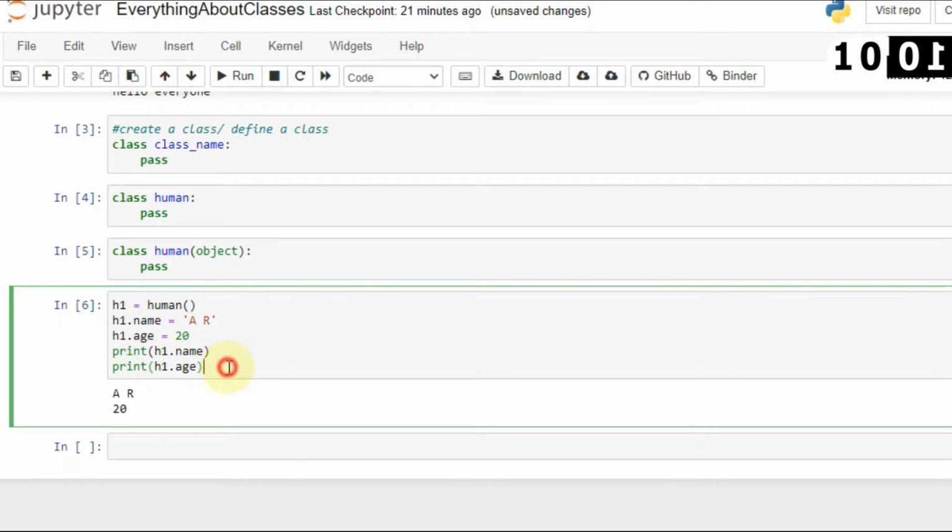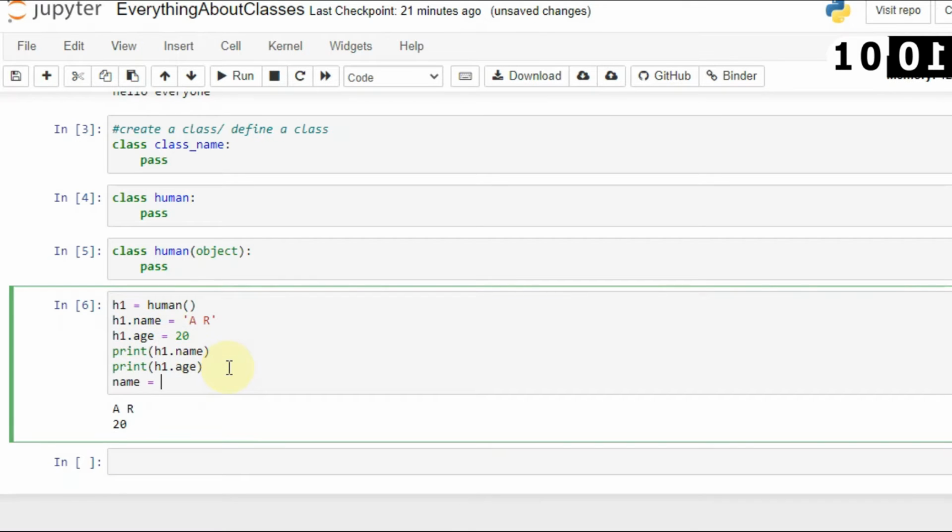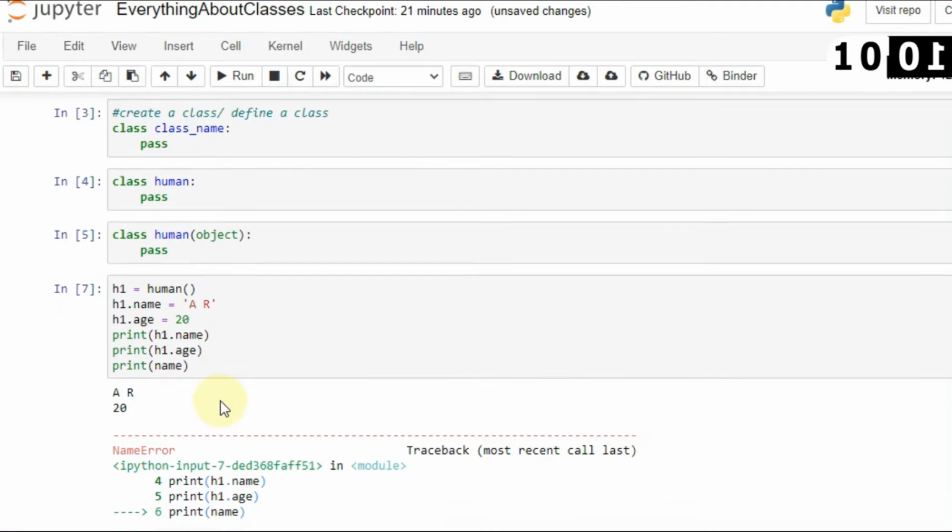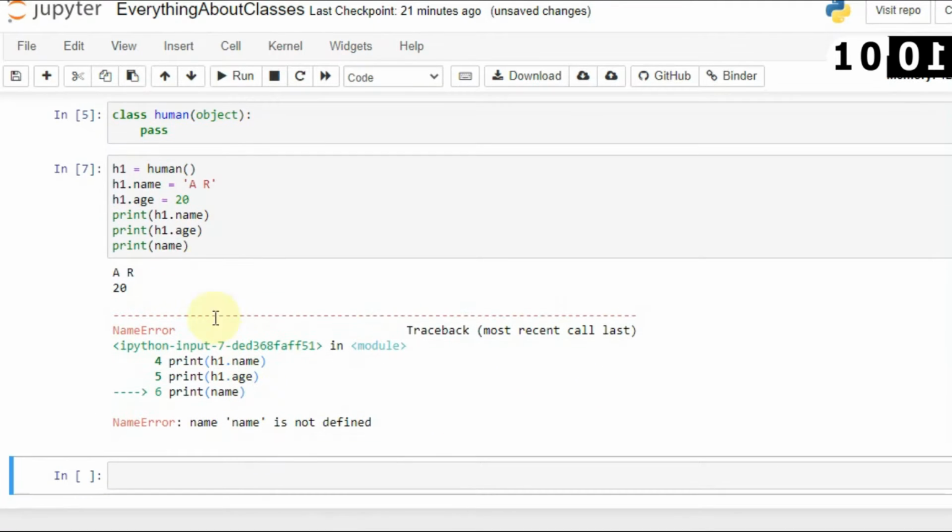Name and h1.name are not the same. You cannot access name as a standalone variable. Suppose I say print name, it will show me an error, because name is not defined, so it is not the same.